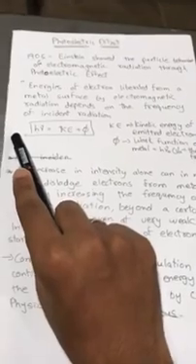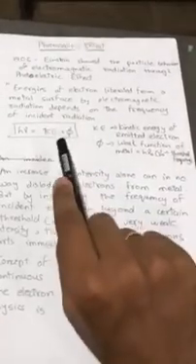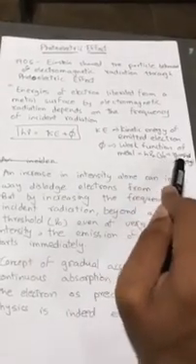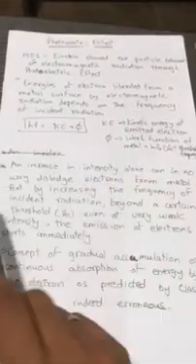As we know before, h nu is the energy of one quantum packet of radiation, KE is the kinetic energy of the emitted electron, and phi is the work function of the metal, which is equal to h nu naught, where nu naught is the threshold frequency.